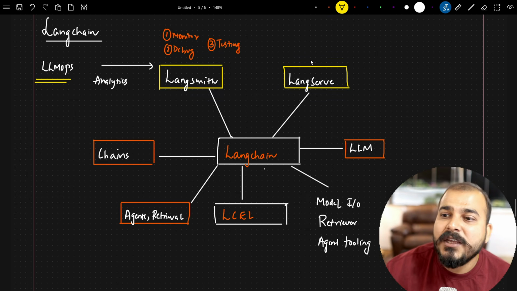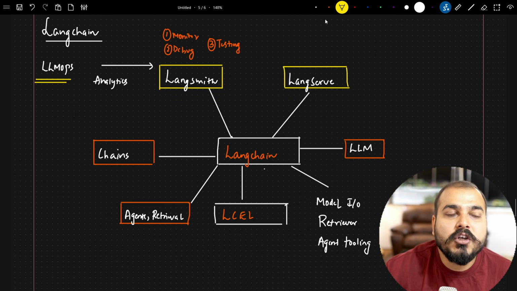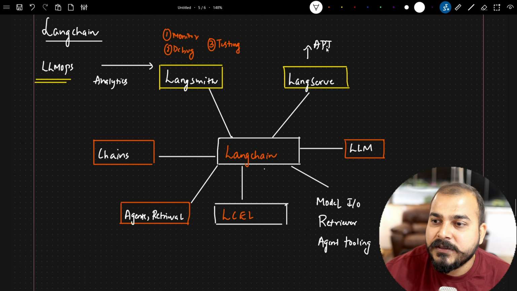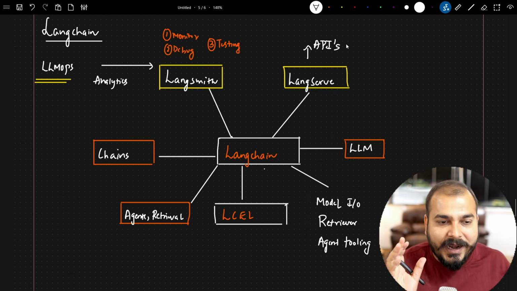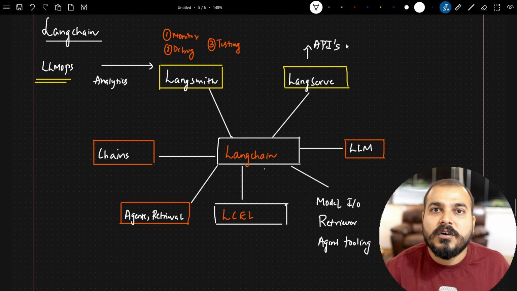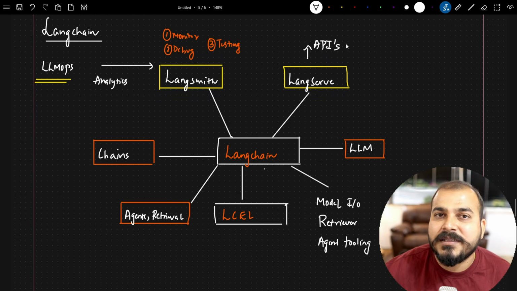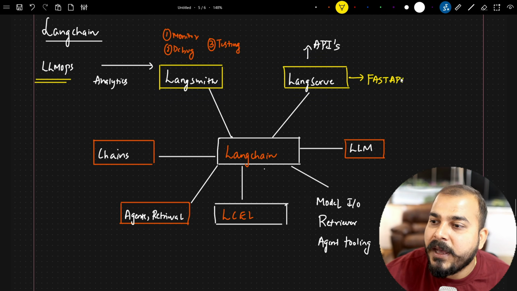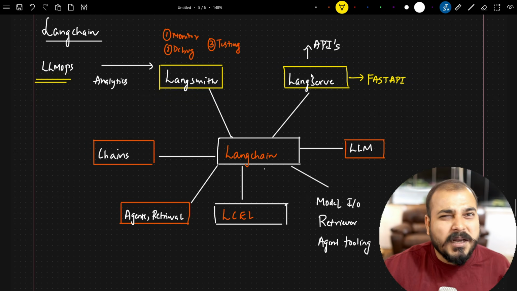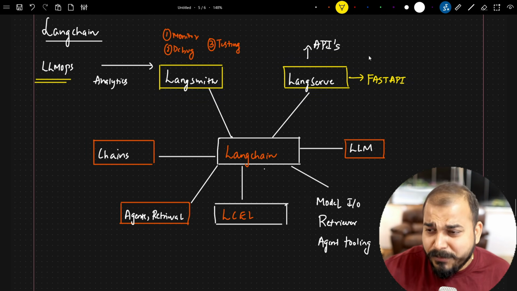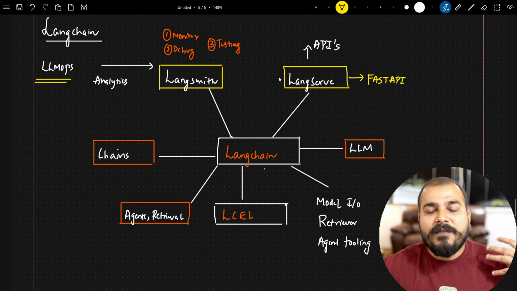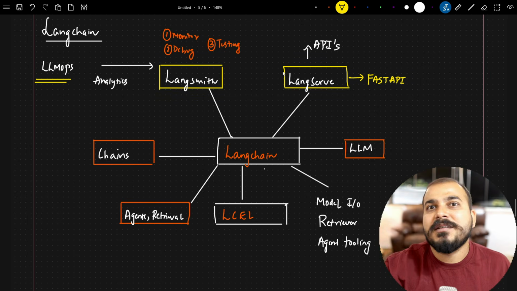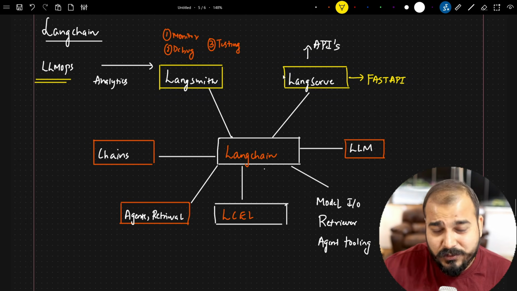Now coming to the second thing over here, you have LangServe. Let's say that you have created your LLM application. You obviously want your entire LLM application in the form of APIs, right? Yes, you can write the code from scratch with the help of Flask or some other libraries, but here LangServe uses something called FastAPI. Because of FastAPI, the creation of these APIs becomes very easy. So before the deployment, if I have created my own LLM app, how I can create all the services in the form of APIs, we'll try to see with respect to LangServe.